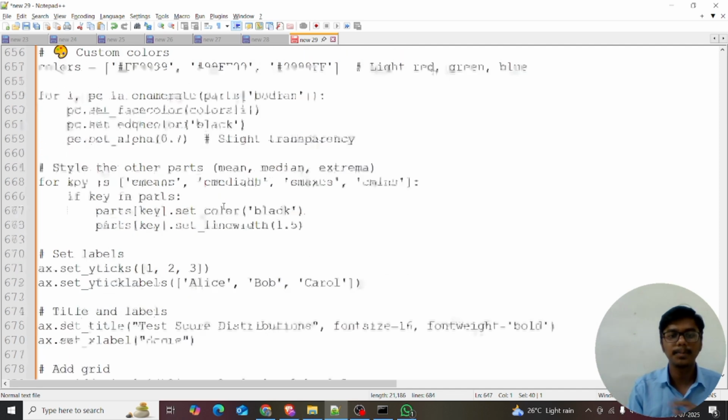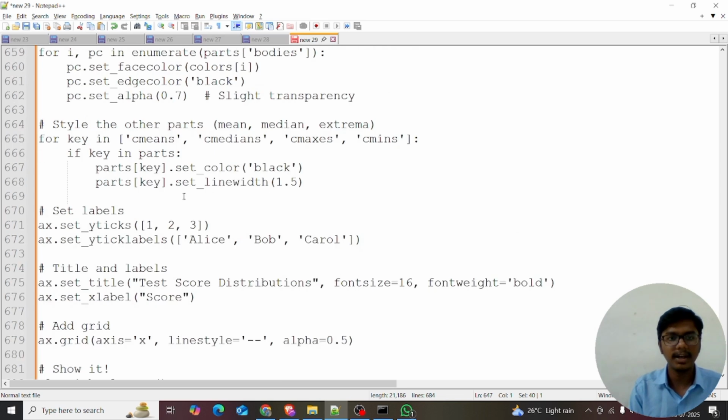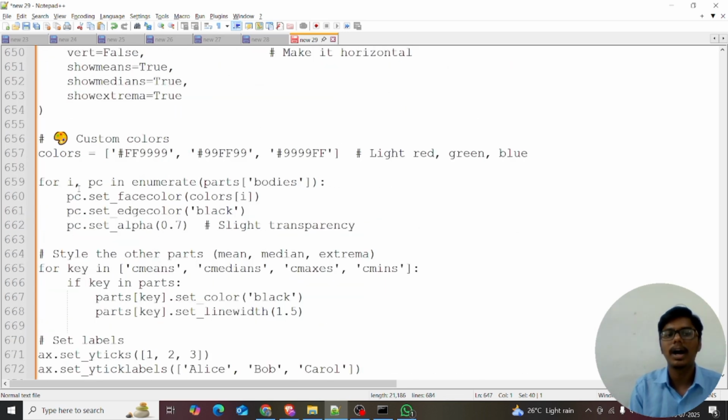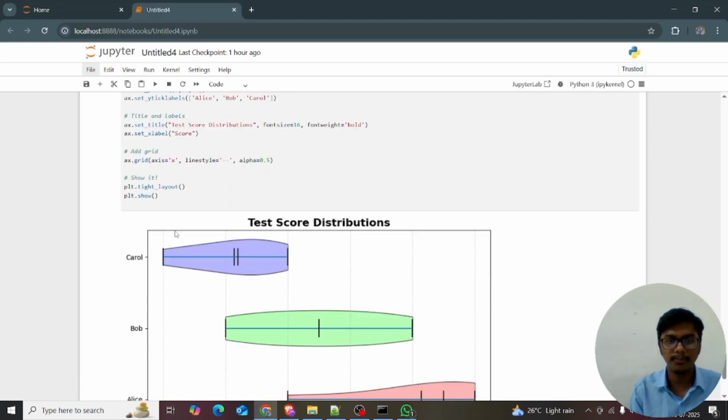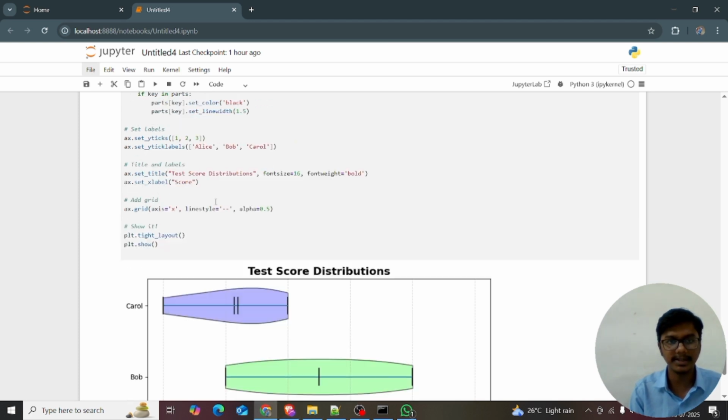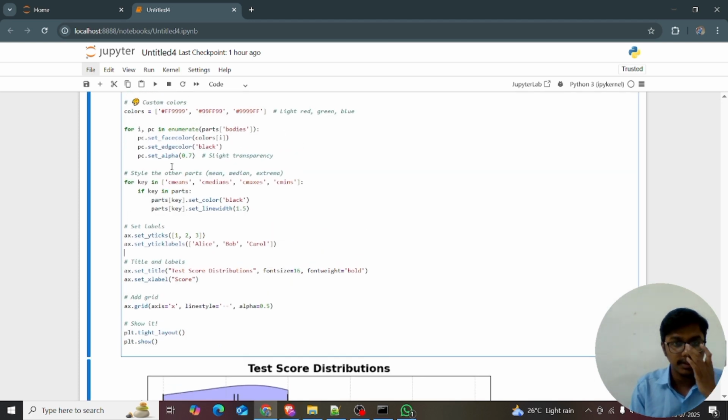So I just want to enumerate the bodies. I'm giving for i, pc in enumerate of parts of bodies. It's in the parts of bodies, like the violins. So I explained this here. For i, pc, I'm getting two variables, using two pointers, in enumerate of parts of bodies.